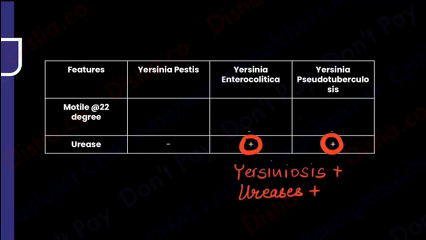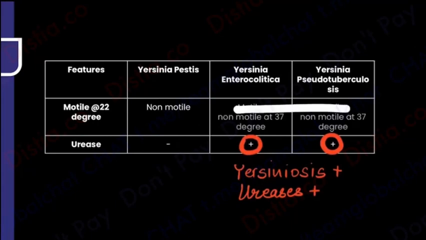After that, please note, we have to talk about their motility. So the Yersinia pestis though is non-motile. So neither is it showing motility nor is it showing urease. But Yersinia enterocolitica and pseudotuberculosis, they are. And they have a little weird thing. See, they are motile at what? They are motile at 22 degrees. At 22 degrees, they are motile. But they are not motile at 37 degrees centigrade.